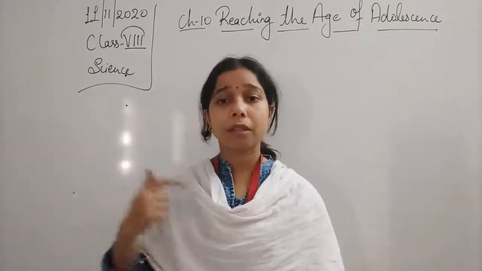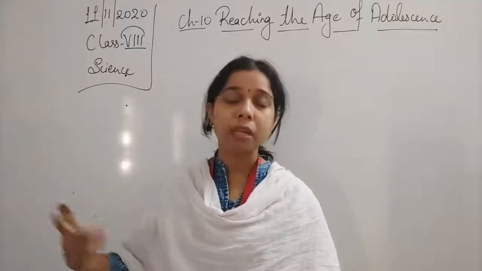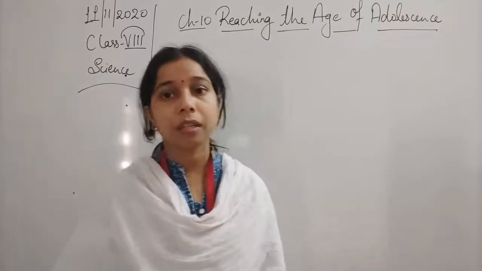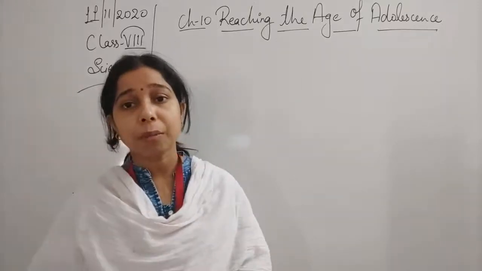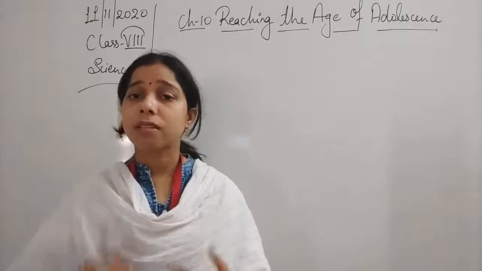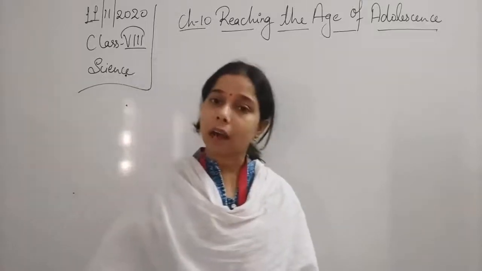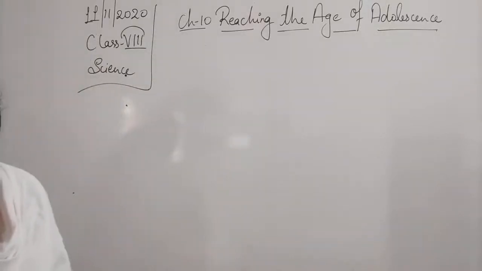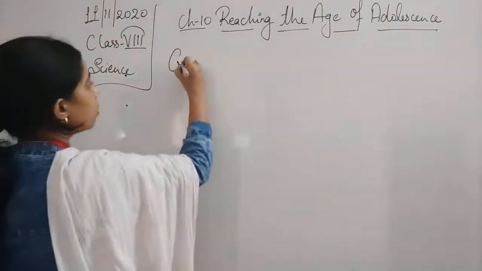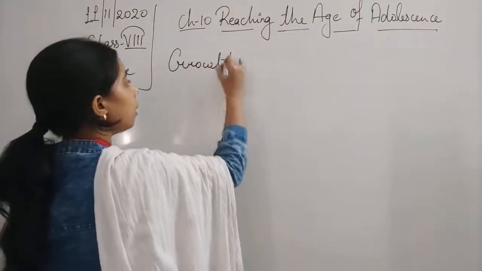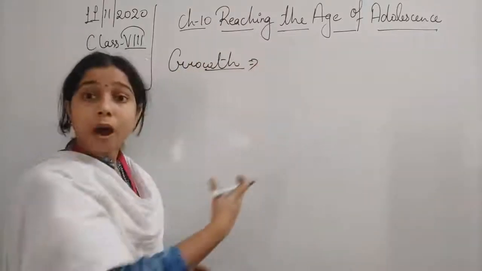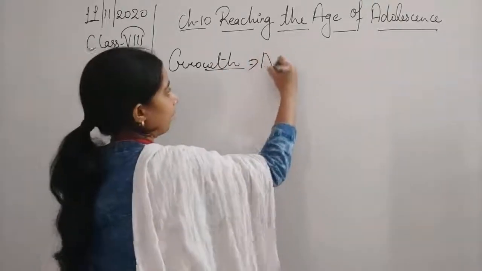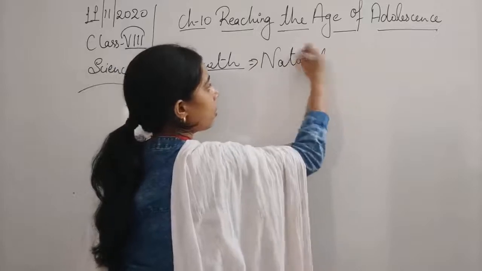Okay, so this is a process which keeps on going in every living organism, especially if we talk about the human being. Here in case of adolescence, we are talking about the human being. So this growth is a continuous process, and it occurs with each and every human. So first of all, we will write that growth. Growth is what, student? It is a natural process which occurs with everyone.